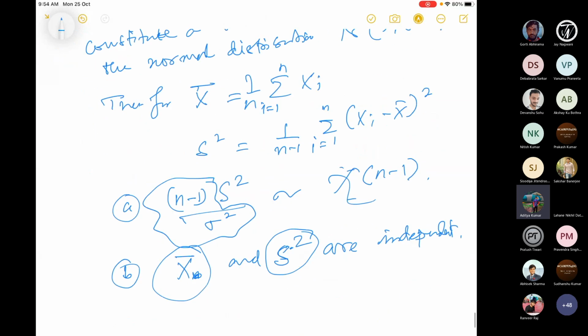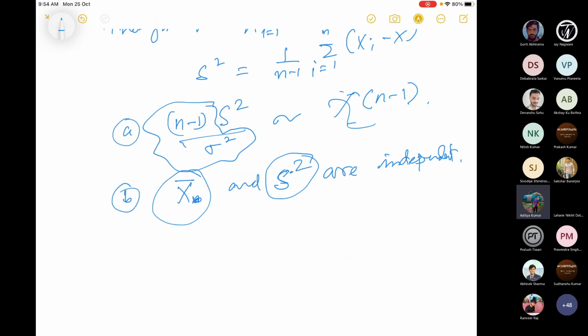Can anybody tell me why this could play a big role? Why is this important? Can you make a guess? Okay, think about it. But let me give you a proof of the first one.